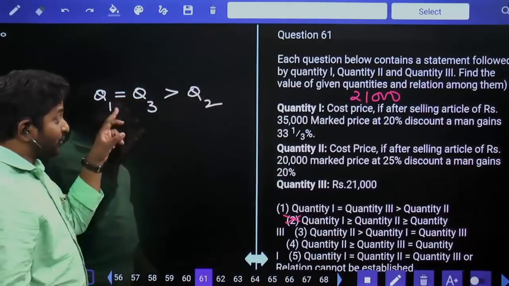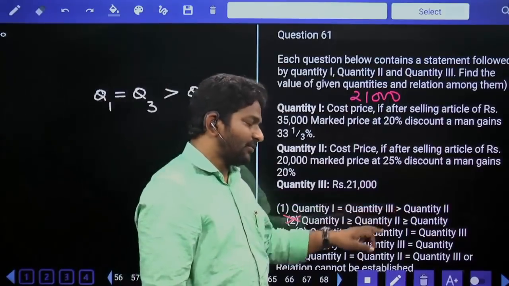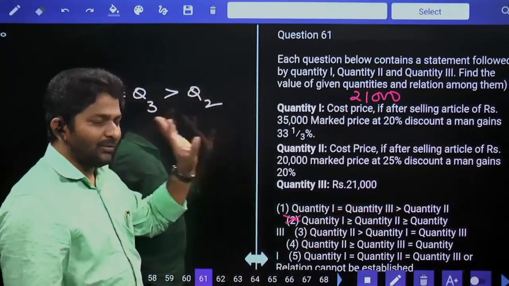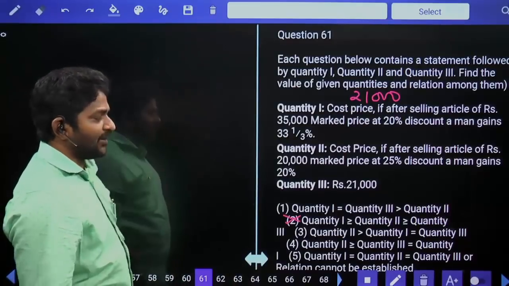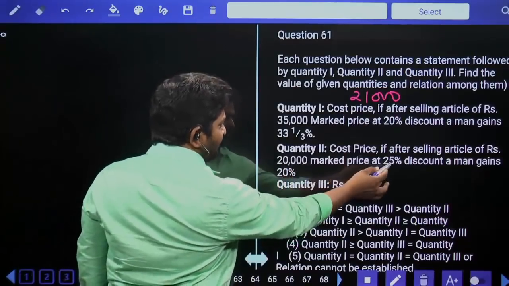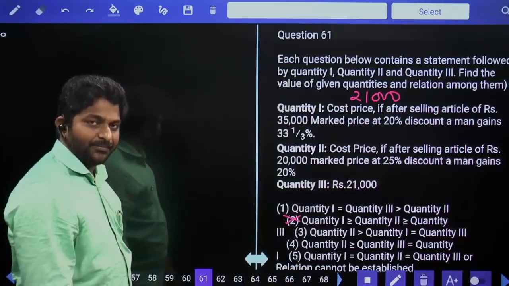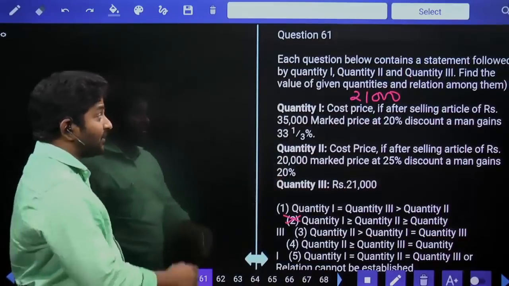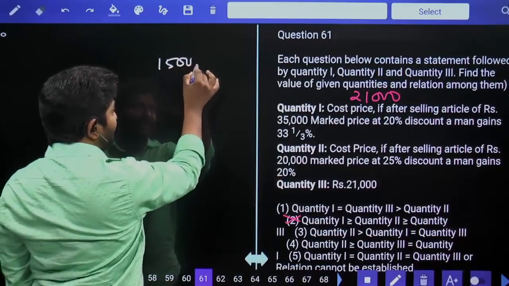Q1 and Q3 both are equal and which is greater than Q2. First option is our final answer. Don't have to calculate this. If you want to calculate still, on 20,000 when there is 25% discount, which is 1/4, 5,000 discount, we will sell the item at 15,000.